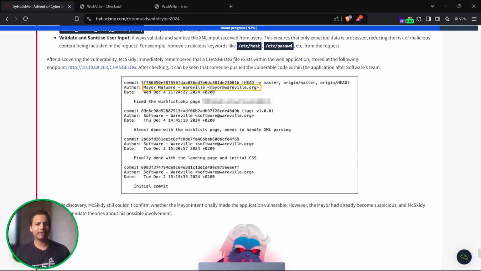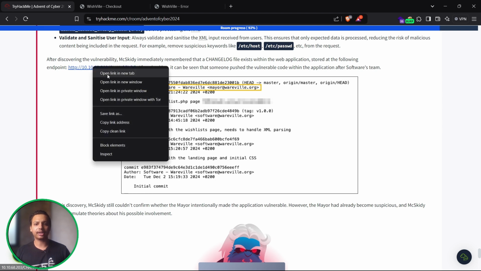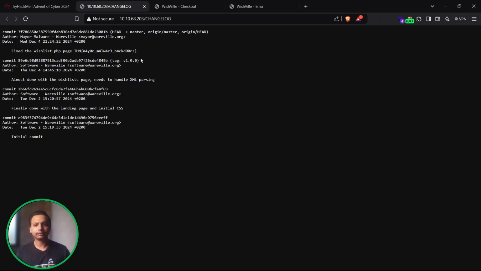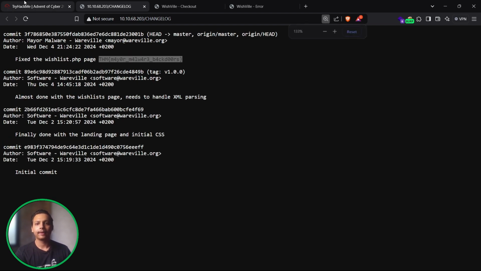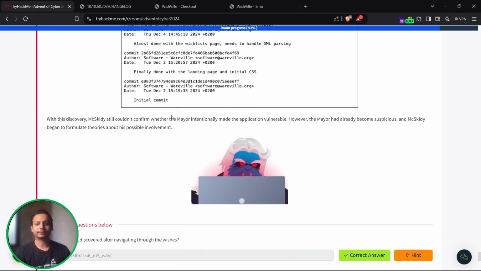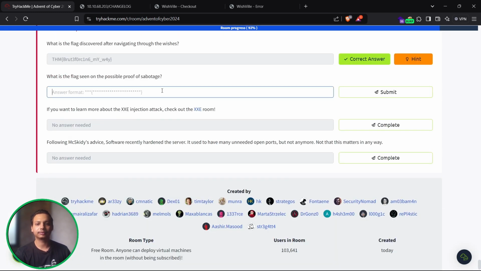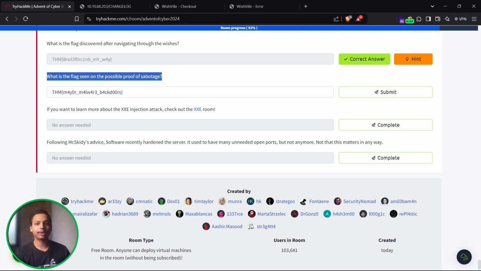Now, after discovering the vulnerability, the team immediately remembered that the changelog file exists in the web application, stored at a particular endpoint. So let's just move into that. And over here we can see the complete commits, author, dates and all. Fixed the whitelist.php and the page. And also we have got one particular flag over here. So where we can see the flag. So what is a flag? Seen the possible proof of the sabotage.